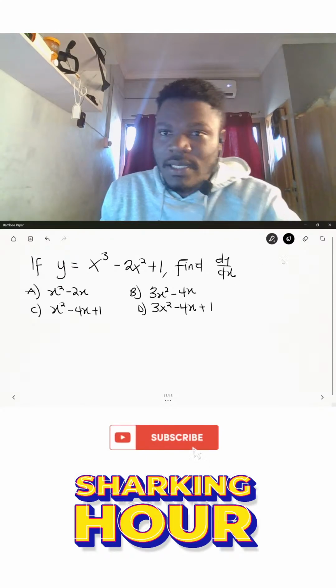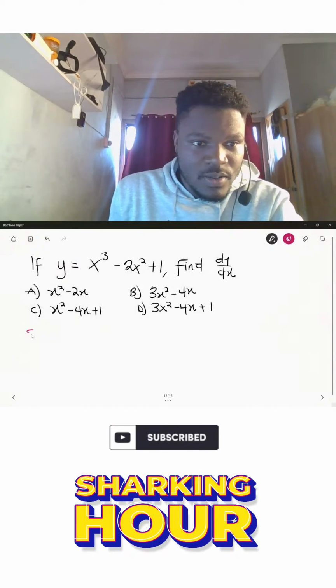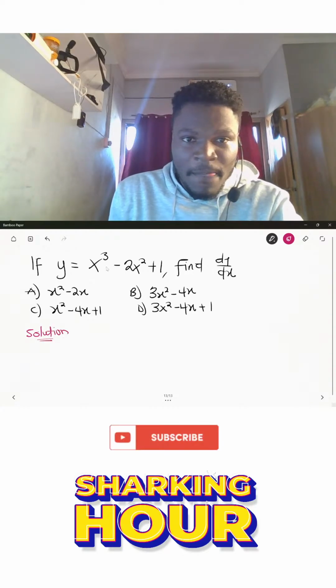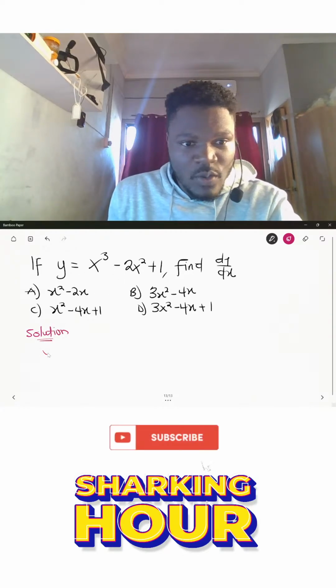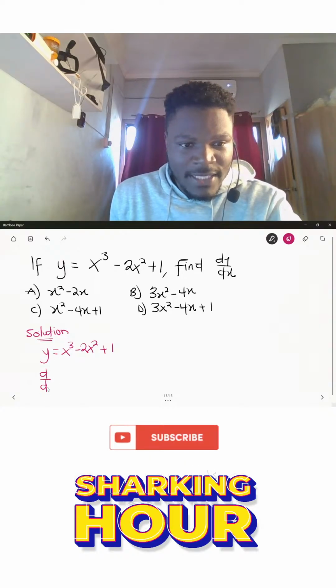Okay, so let's look at the solution to this problem. We are to differentiate this particular expression. We have y is equal to x cubed minus 2x squared plus 1. Now, if we differentiate this, we apply d by dx to the expression y.